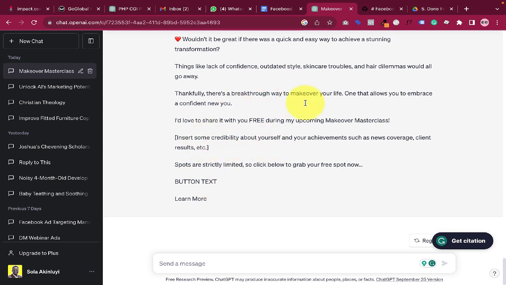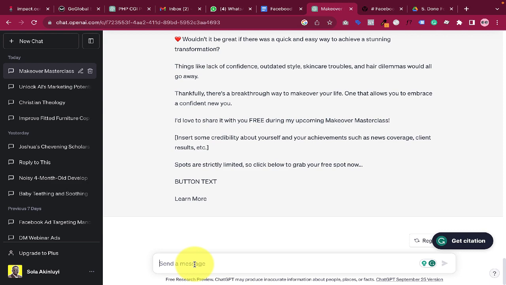So this is a template you can use for your Facebook ads. Now, this same thing, you can use it for Google ads. You can use it for Twitter ads. In fact, you can use it for anything marketing. If you want to write an email, you can tell ChatGPT to write an email for you based on the information that you provide.